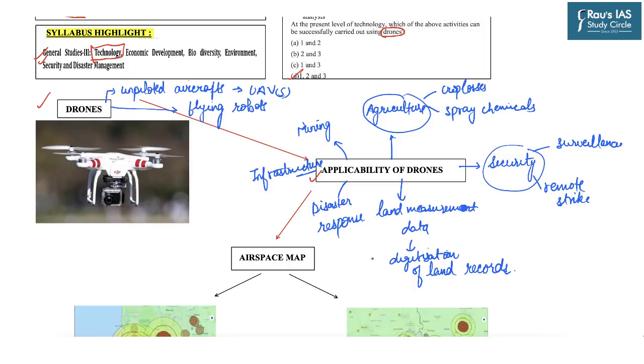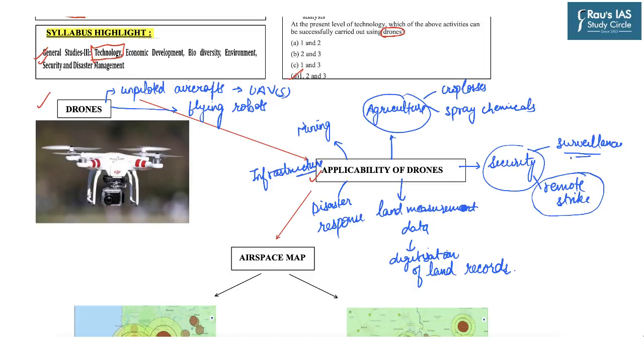But as we know, though drones on one hand offer several benefits for humans in different walks of life, on the other hand they pose some serious security as well as privacy issues. For example, as we discussed, they can be used for carrying out remote strikes, so they can be used to achieve certain political motives. And similarly, if the drones can be used for surveillance, they can be further used to click inappropriate photographs, which in turn can lead to privacy breaches of individuals.